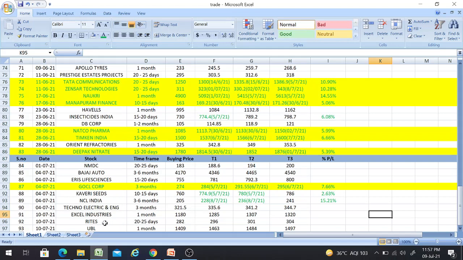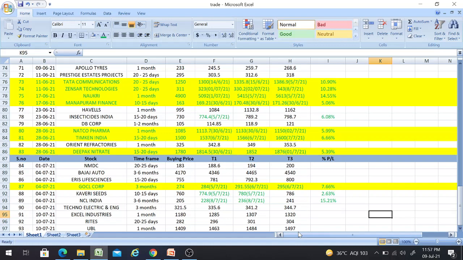And the next one is RITES stock with a time frame of 20 to 25 days with a buying price of 282, the T1 of 296, T2 of 301, T3 of 304. And the next one is UBL stock with a time frame of 1 month with a buying price of 1409, T1 of 1463, T2 of 1484, T3 of 1497.